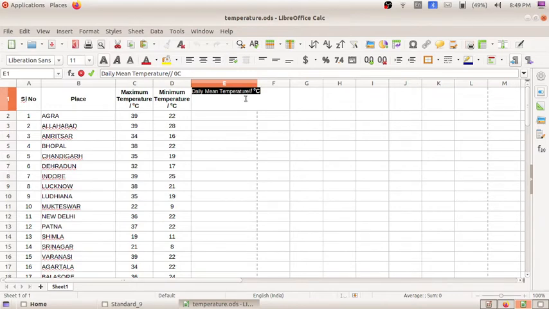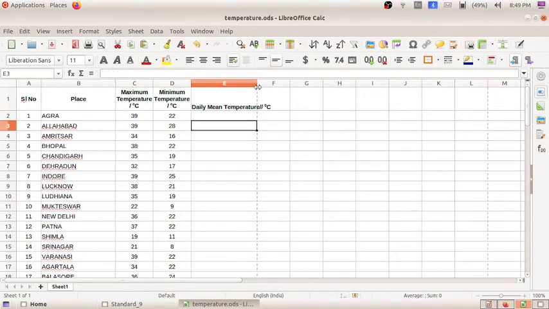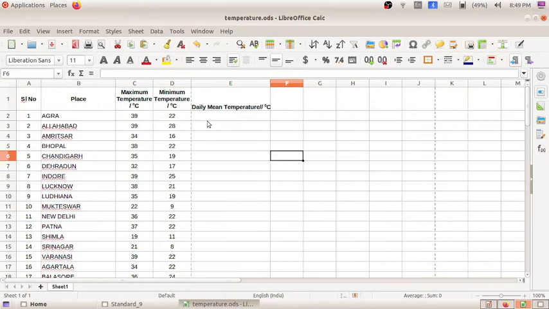And this, I am going to increase the size. For increasing the size, click over here. Just we will check what the size is. It is 11, and Liberation Sans. So here I am going to make 11, and I am making that bold. Okay, so here I am going to write the daily temperature, daily mean temperature.